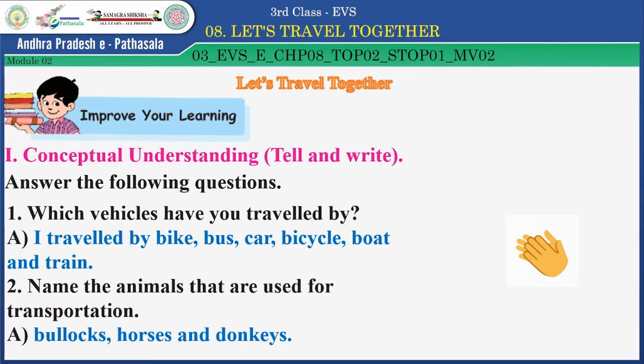Now look at the second question. Name the animals that are used for transportation. Already you learned about it in this lesson. Okay? Answer this question, children. Very good. Bullocks, horses, and donkeys. Very good, children. Now, let us see the next question.